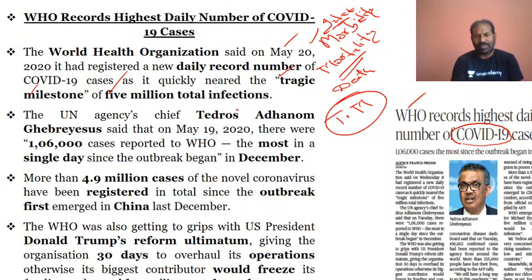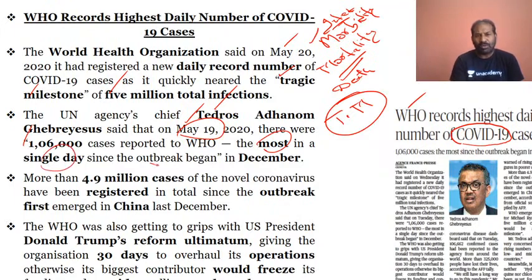Again, coming back to the topic, the UN agency chief, Tedros Adhanom Ghebreyesus, has said again that on May 19th, after May 20 saw the 5 million total infections, 1,06,000 cases have been reported, the most in a single day.